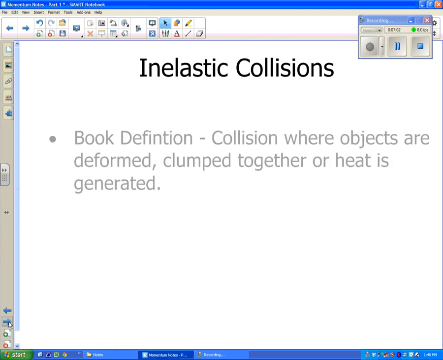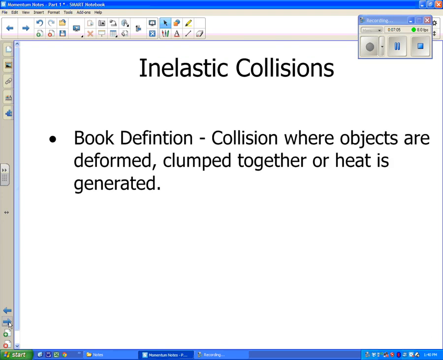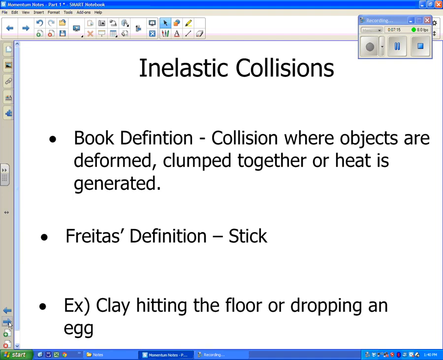The opposite is inelastic. Inelastic is a collision where objects are deformed, they get clumped together, heat is generated. And so I said they stick together. Examples of this: clay hitting the floor, dropping an egg, a car crash. These would also be our big fish eating the little fish. These get stuck together. They get deformed when they hit. And so when they hit, that energy is not going to rebounding, to bouncing. That energy is going into changing the shape of the object. So that's why they don't bounce.